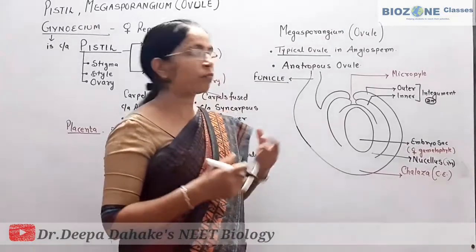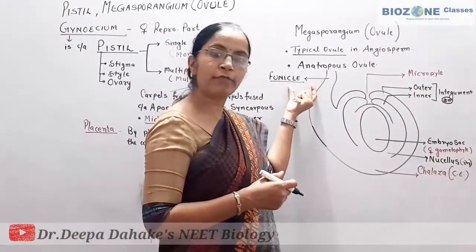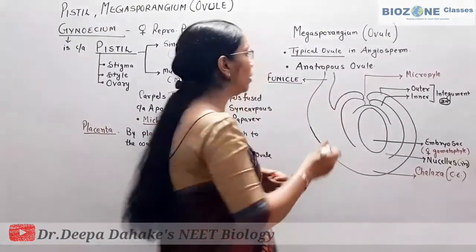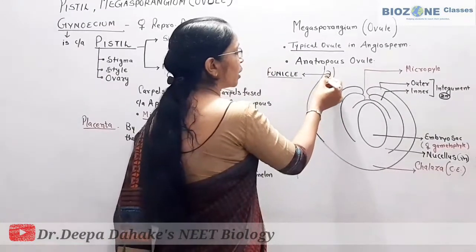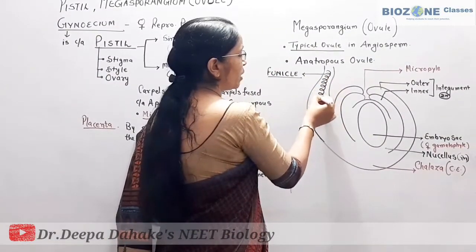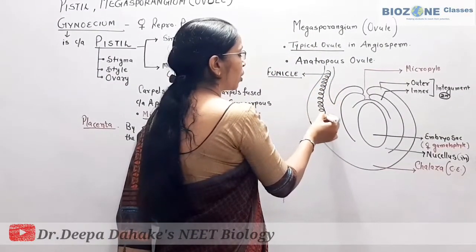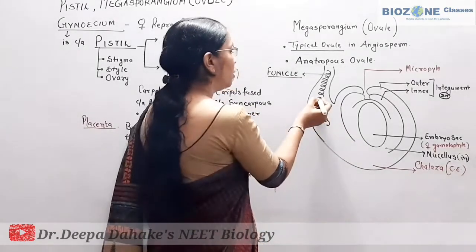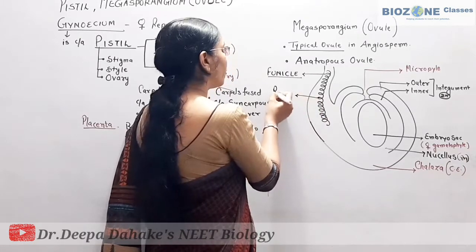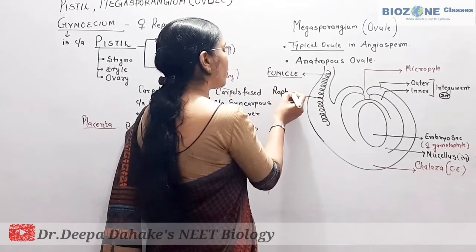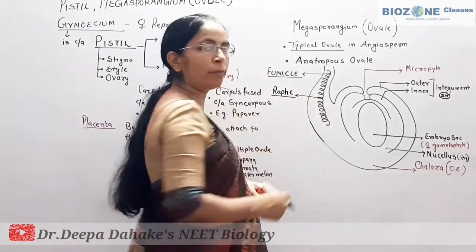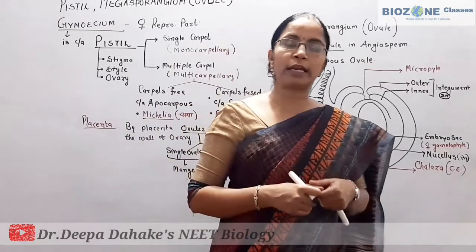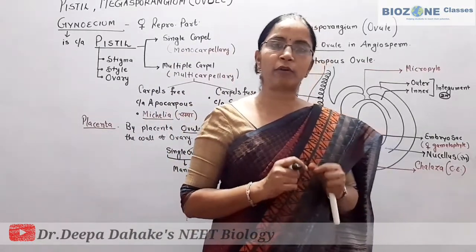The funicle shows one vascular strand, with the help of which water and food are provided to the developing ovule, called raphe. So raphe, simply remember, is the vascular strand, that means the strand of xylem and phloem tissue.